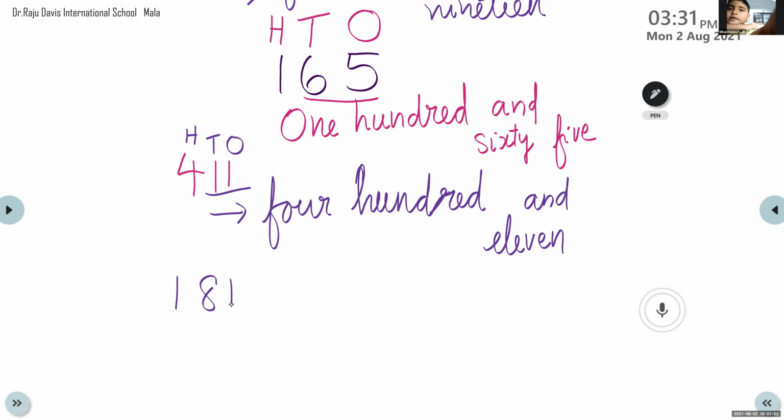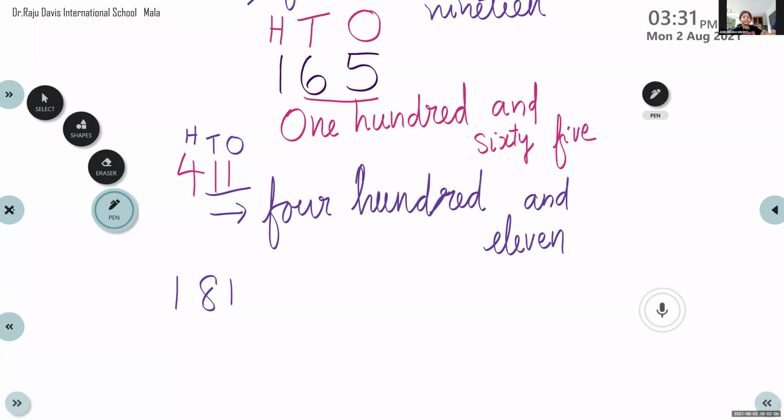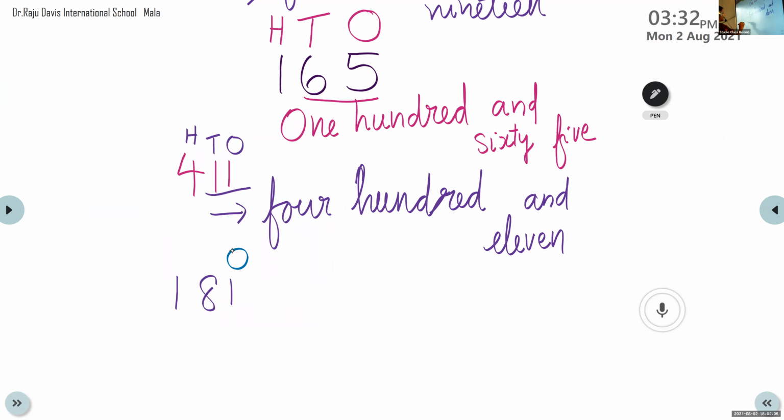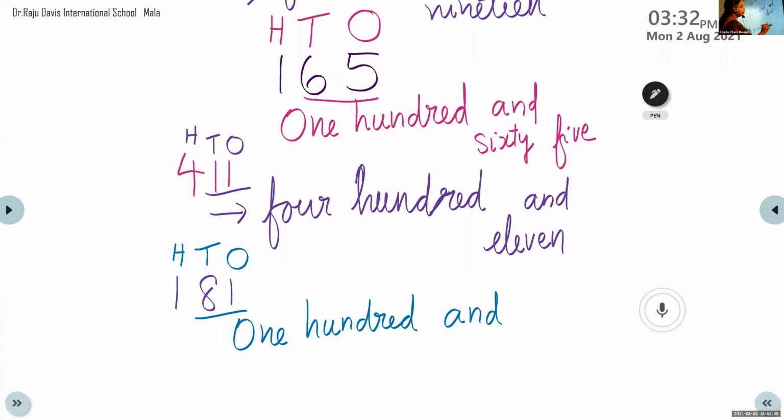111. 181. Very good. Now let us see. At the ones place we have 1, at the tens place we have 8, at the hundreds place we have 1. Now here we can see 100. Now tens and ones place together, that means 81. So 100 and 81, that is 181.